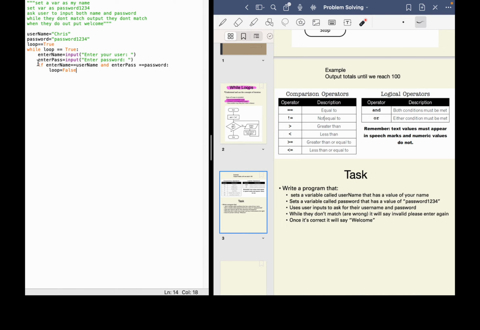So you can see if these match, the loop is going to be set to false, and then hopefully the while loop will stop because the loop is not equal to true anymore.